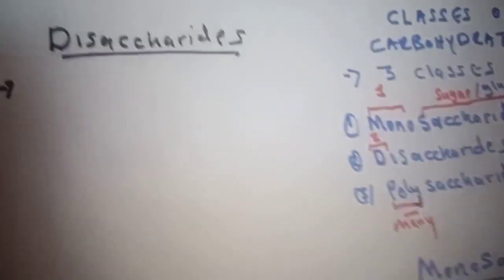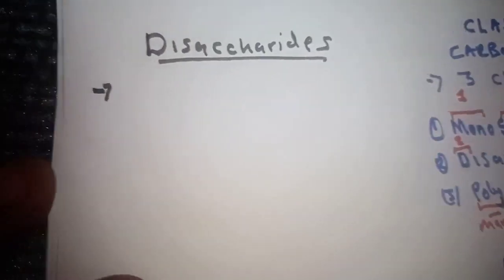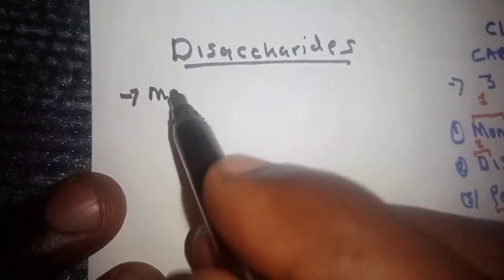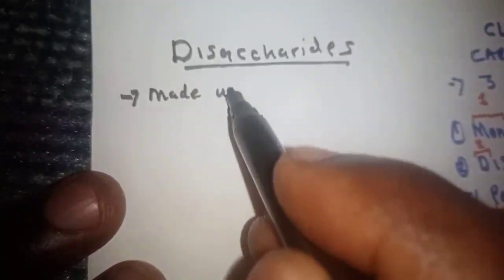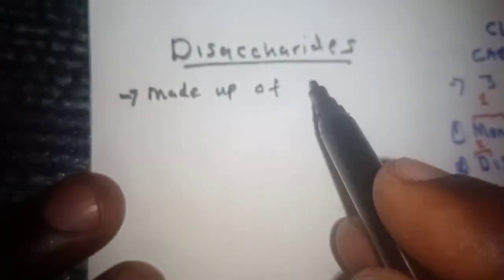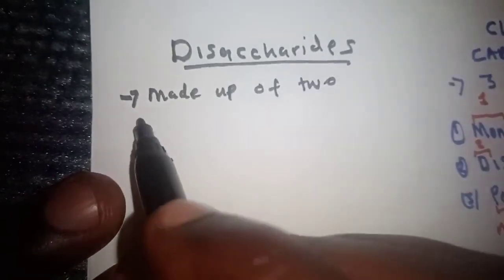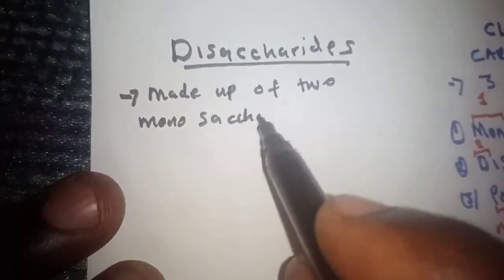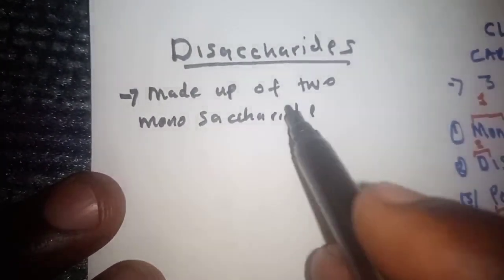Disaccharides are made up of two monosaccharides.